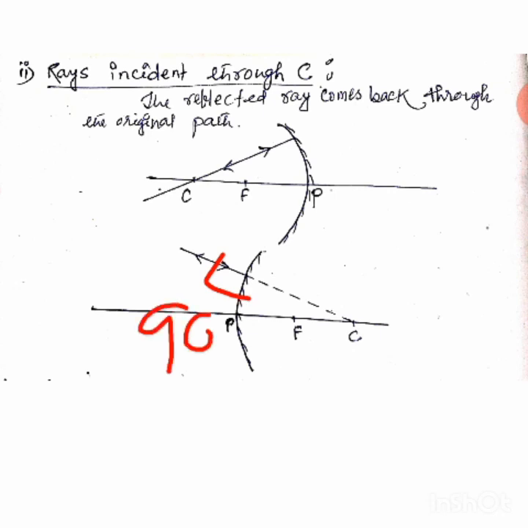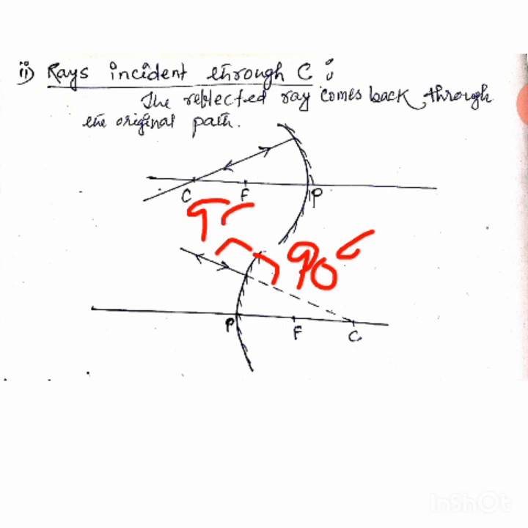Listen, I can explain in another way also. As this dotted line is passing through C, this angle will be 90 degree. Clear? As this angle is 90 degree, this angle will also be 90 degree. Why? Total it is 180 degree, na.